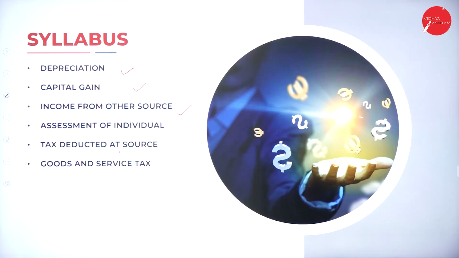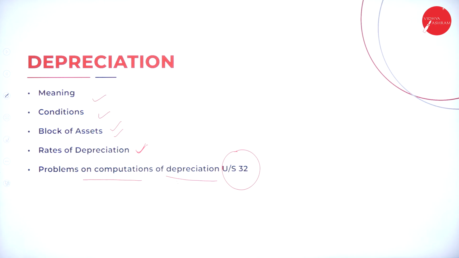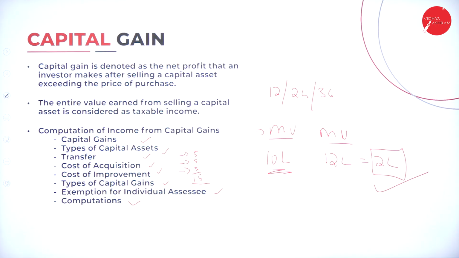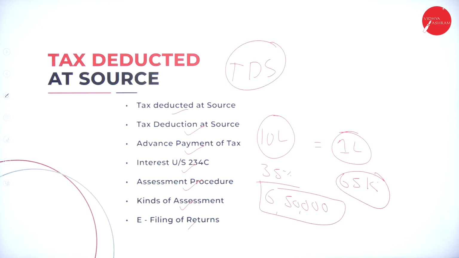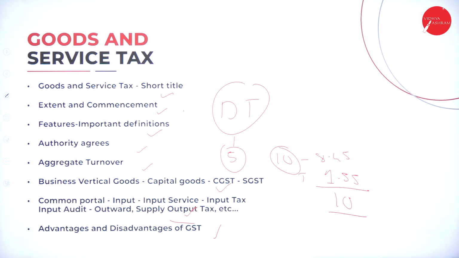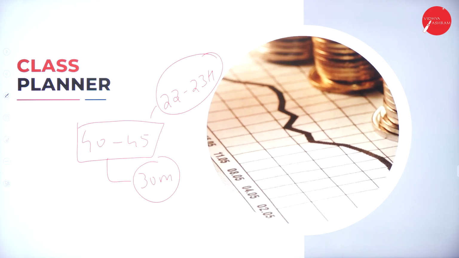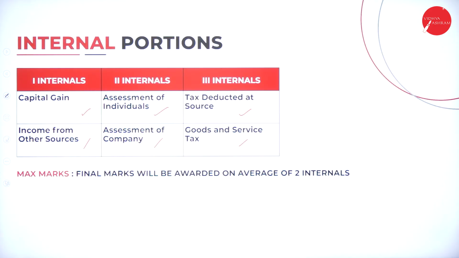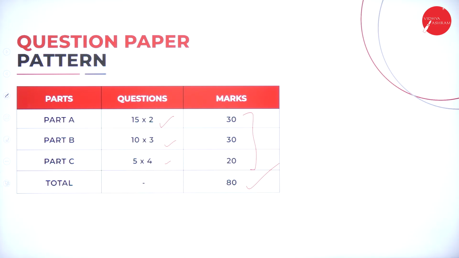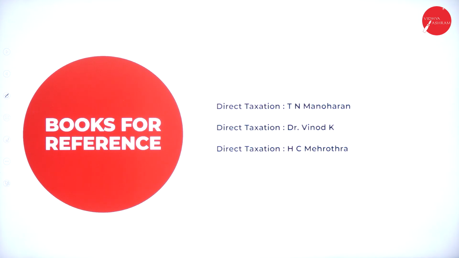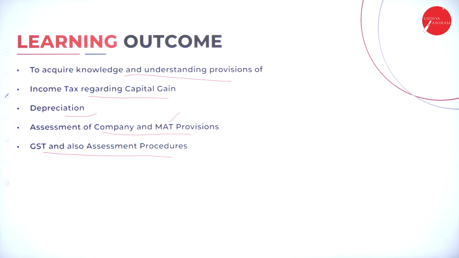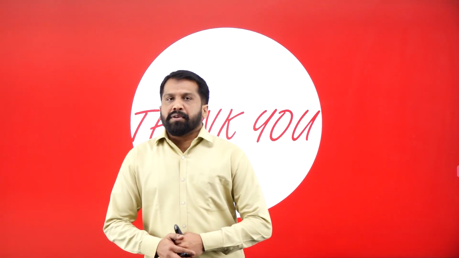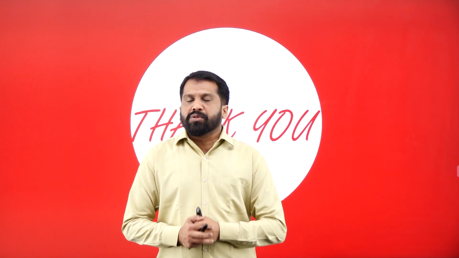So these are your syllabus: your first topic, depreciation, capital gain, income from other source, assessment of company, tax deducted at source, goods and service tax, class planner, internal portions, your question paper pattern, books for reference, your chapter-wise marks allotment, learning outcome. So this is all about today's session. Hope you understood what your syllabus is.